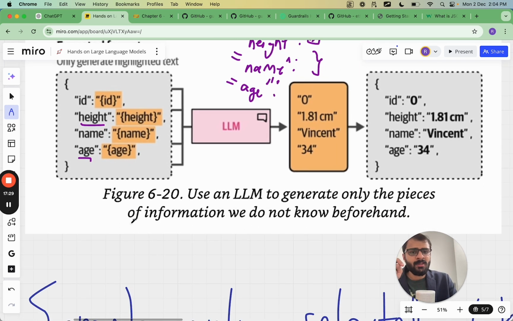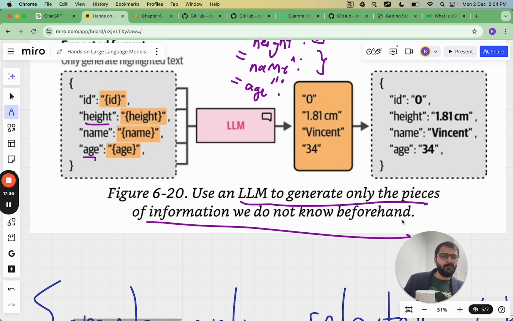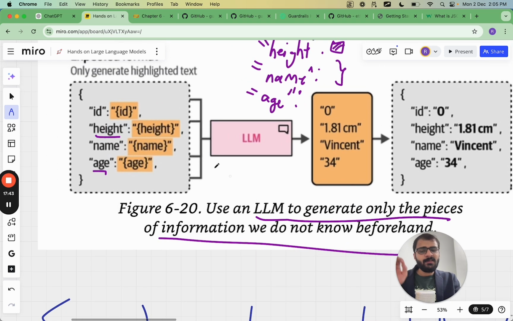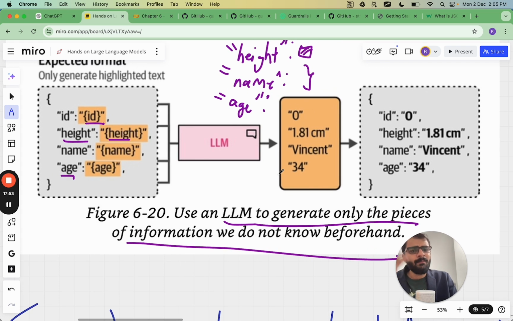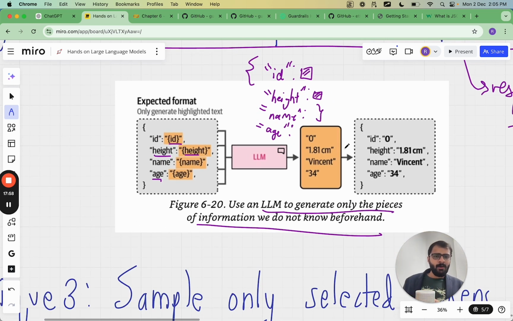This will also make sure that we get the correct output, because we'll use the LLM to generate only the pieces of information which we do not know beforehand. We know the formatting beforehand, what we expect, right? So we can put that in the prompt itself, that this is the format I expect, and then only ask the LLM to fill the missing pieces. That's it. So the LLM will only generate the missing pieces and then we'll complete the output by ourselves. This will make sure that instead of providing random output, we ourselves fill some part of the puzzle and then ask the LLM to fill the remaining part.